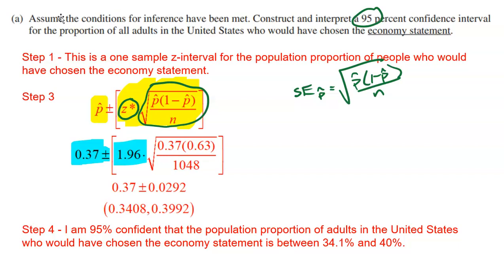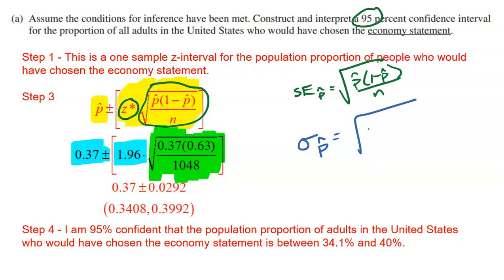All right, next up comes the standard error formula, which is also fairly easy. I just talked to you about it. So it's the square root of your sample proportion, p hat, 0.37, times the opposite of that, 1 minus 0.37 is 0.63, divided by the sample size, 1,048. Now, I would much rather be using the standard deviation, but the formula for the standard deviation of a sampling distribution is p times 1 minus p, all divided by n. But I don't know the true proportion. That's exactly why I'm looking for it. So when I have to replace the p with the p hat, that's when we use standard error.